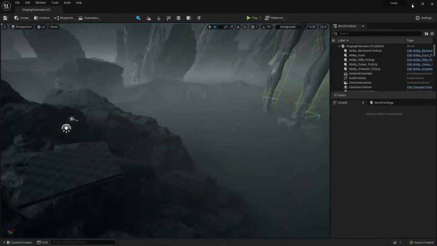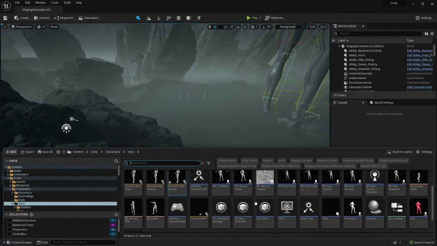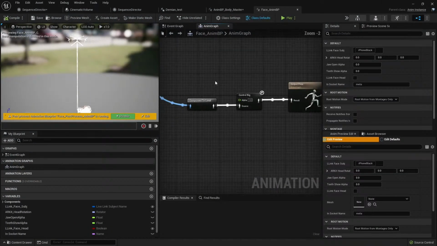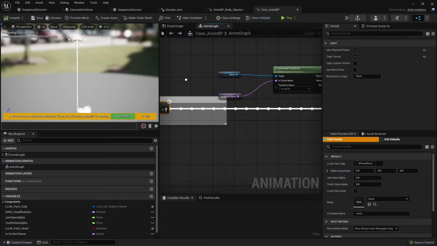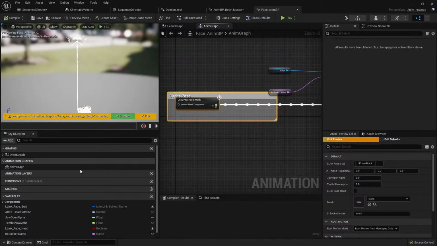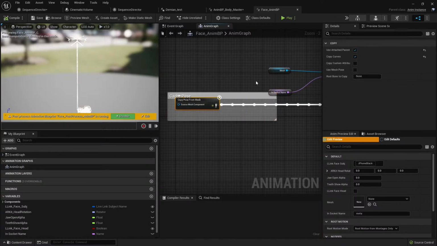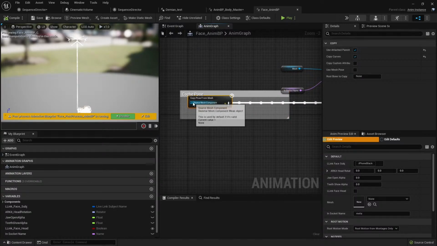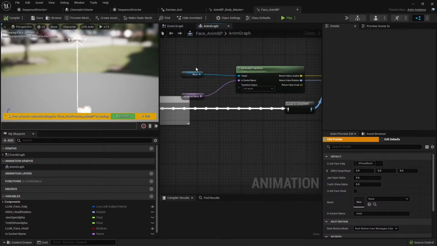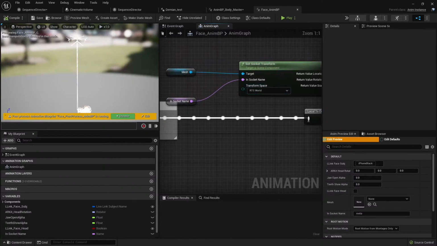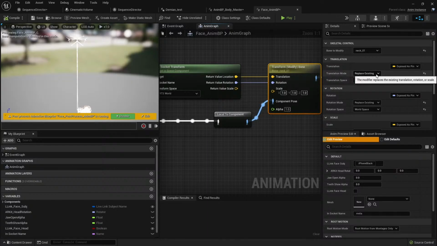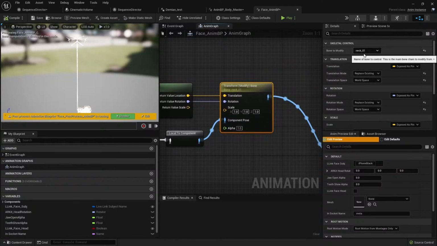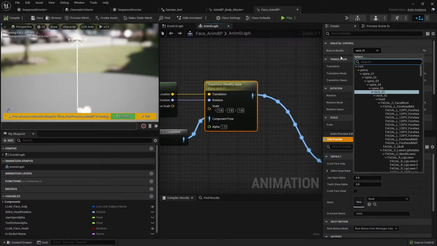Anyway, the blueprint that matters here is the face blueprint, which always has the head rotated 90 degrees, because the head comes from another place. So we use a socket, for example. We use the copy pose from mesh, which is the mesh you can see in the parent class. You can see this, use attach parent. If you want to fit your own mesh for a specific reason, you can fit any mesh here as long as you call it in the event graph. And then you can just start using a socket from that mesh to, in this case, replace the position of your neck. In this case the neck, or you can use the spine, depending on what you feel is better.